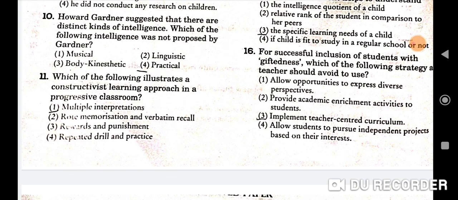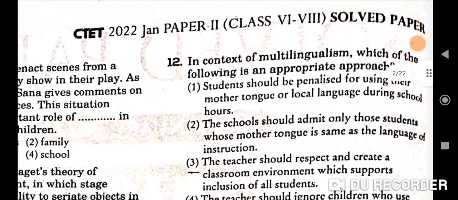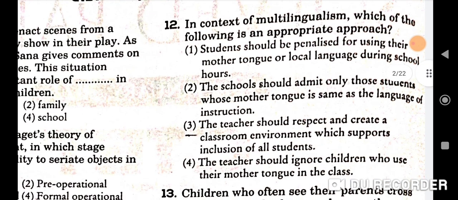Next question, question number 11. Which of the following illustrates a constructivist learning approach in a progressive classroom? The correct option will be multiple interpretations. 1 will be the correct option. Next question number 12. In the context of multilingualism, which of the following is an appropriate approach? So the correct option will be 3rd. The teacher should respect and create a classroom environment which supports inclusion of all students.